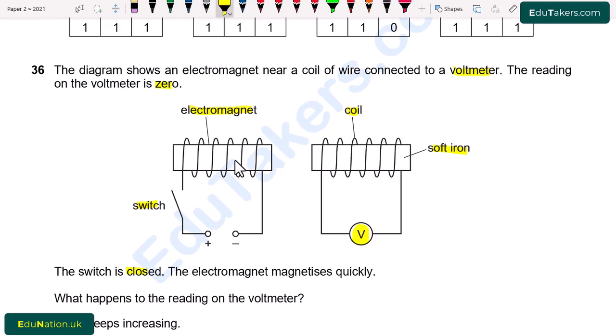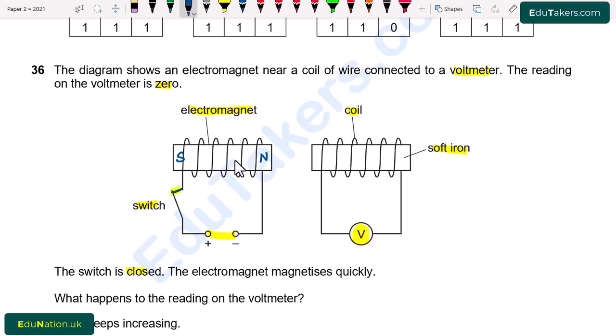So first of all, when I turn on the switch, then what will happen? Current flows through the circuit. When the current flows through the circuit, there will be a magnetic field generated in the electromagnet. So there is north pole and south pole. There are also the magnetic lines of force.